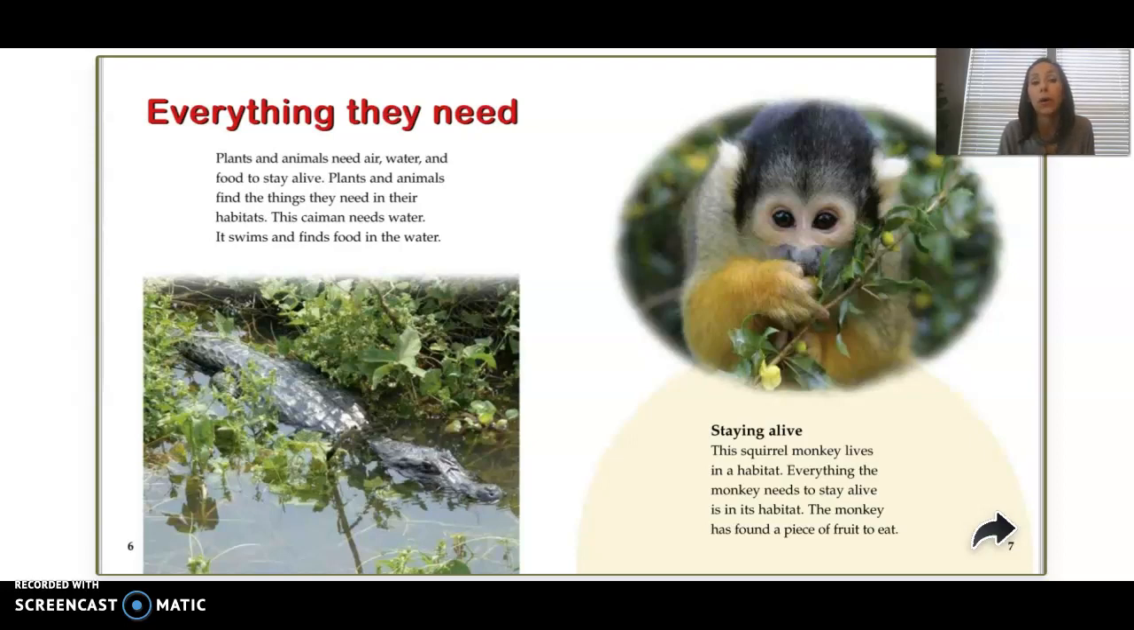This caiman needs water. It swims and finds food in the water. Staying alive. The squirrel monkey lives in a habitat. Everything the monkey needs to stay alive is in its habitat. The monkey has found a piece of fruit to eat.